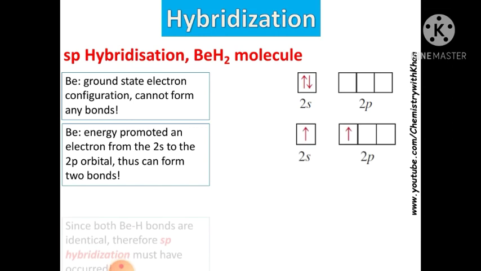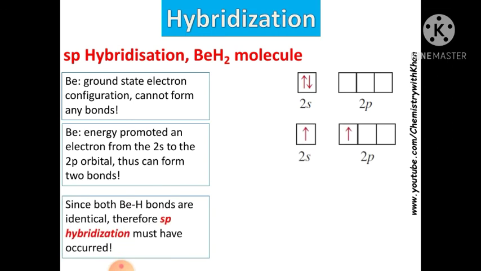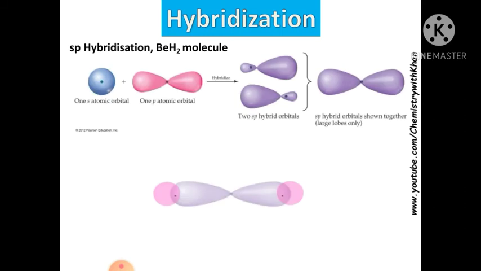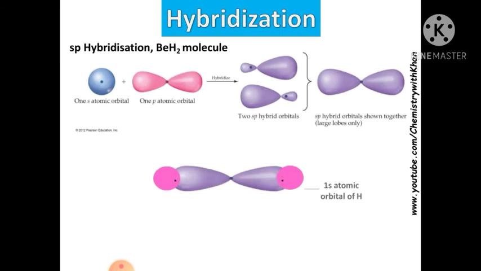Since both Be-H bonds are identical, sp hybridization must have occurred. Look at this. These are the sp orbitals and the empty 2p orbitals. And its structure will be like this. This is the structure. This is the atomic orbital of one hydrogen, this is the atomic orbital of the second hydrogen, and this is the overlapping region.